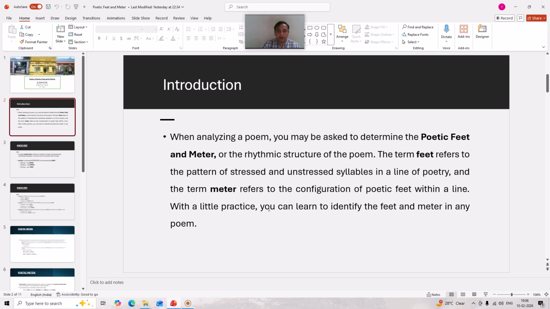With a little practice, you can learn to identify feet and meter in any poem. It is very easy to learn to identify feet and meter, but it requires certain practice. With a little practice, one can become well versed in identifying feet and meter in a given poem.